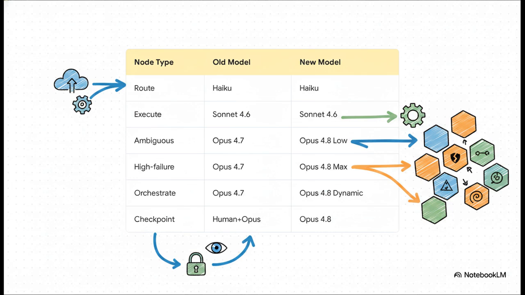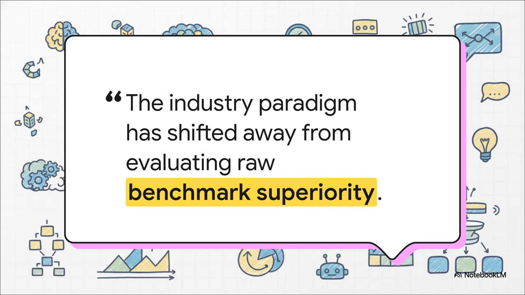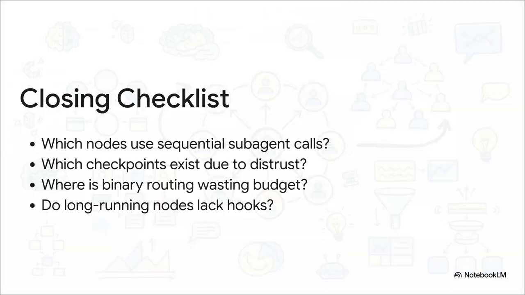I want to really drill down on an evergreen principle in modern AI engineering. A new model release is not a benchmark event. It is an architecture audit trigger. Every node in your pipeline has a new optimal assignment. The engineers who audit fastest ship fastest. If you're just passively reading benchmark scores on Twitter and not proactively redesigning your graph today, you are already falling behind. So let's wrap this up with an actionable closing checklist.